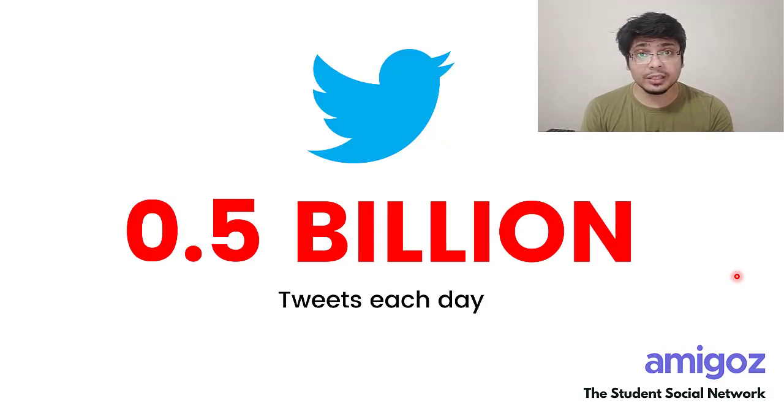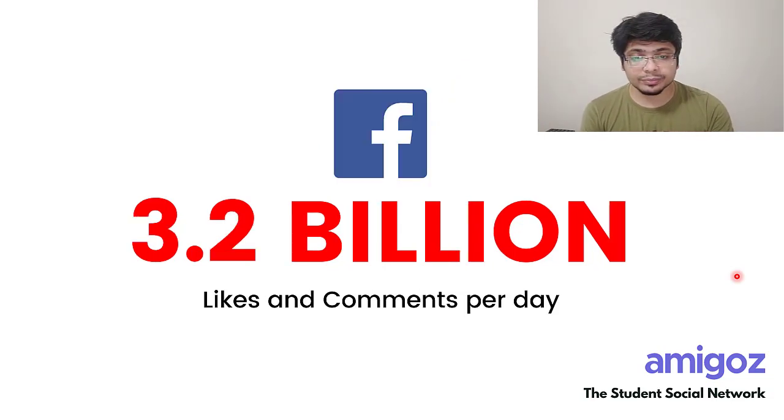On Twitter, there are almost 500 million tweets every day, 500 million tweets. How do they map all these things and show you relevant tweets that are important to you? Based on your behavior, things that you like, things that you retweet. They record all these things and then start showing you similar tweets.